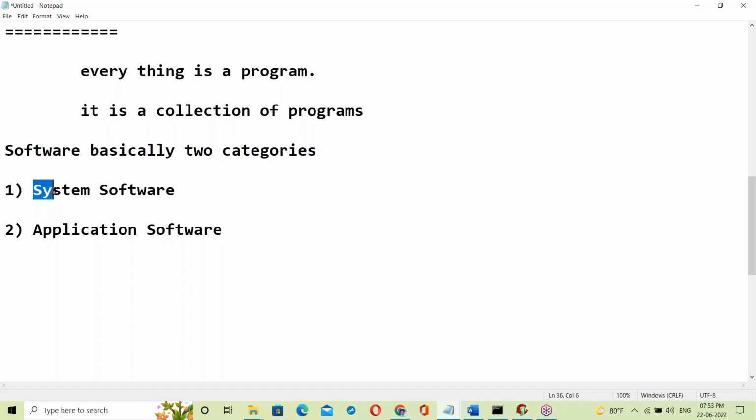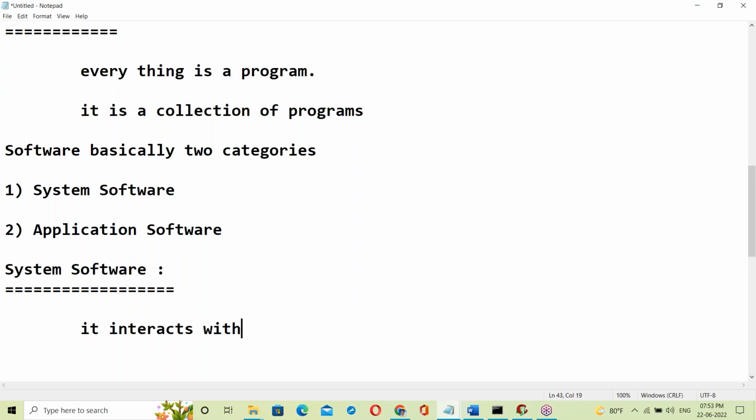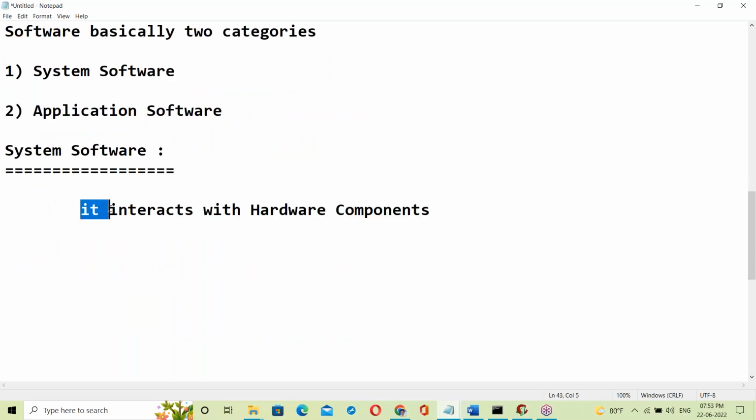Software basically has two categories: system software and application software. What is system software? System software interacts with hardware components.